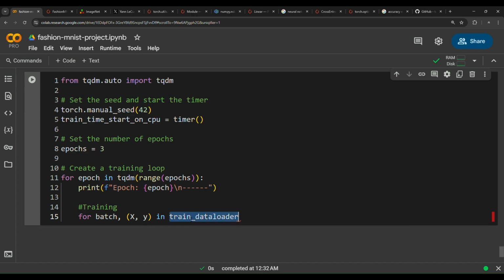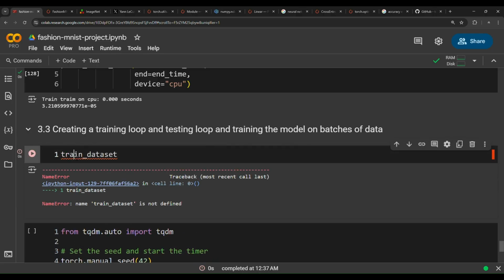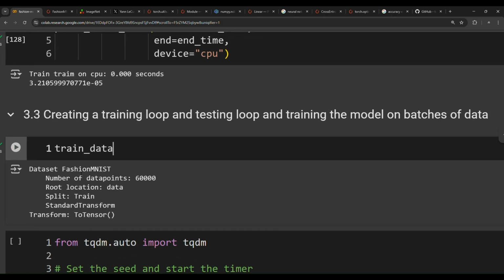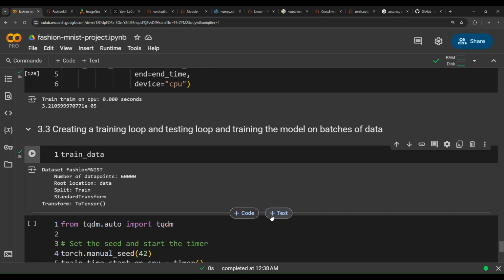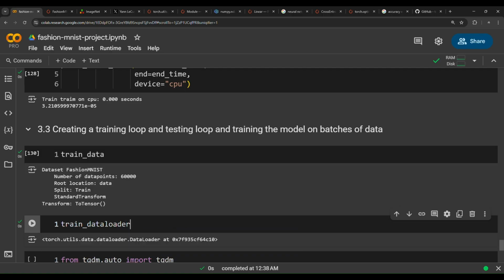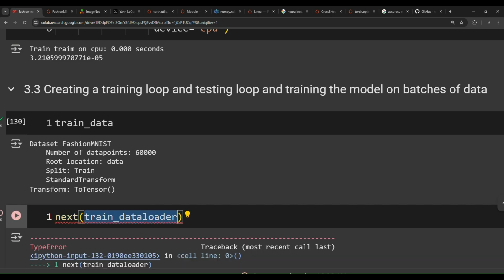Now I want you to think about this: if you use train dataset, or train data, it will result in an error. We don't want to loop through this dataset. This is a static dataset, but we have created a data loader over this dataset called train data loader. This data loader contains the batches. So if you pass this to iter and then next, you will get a batch.